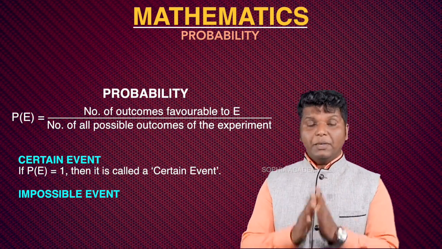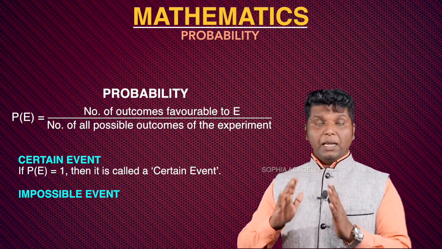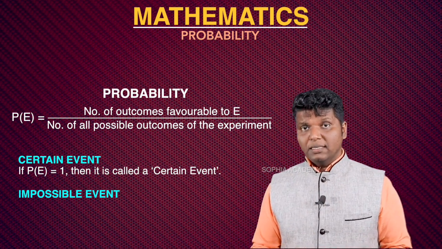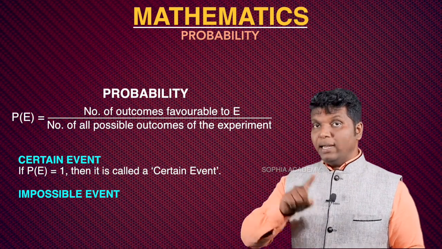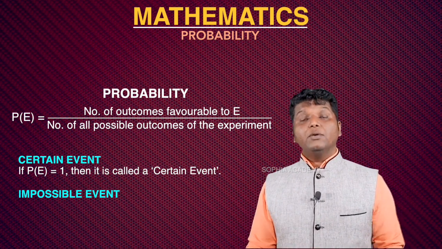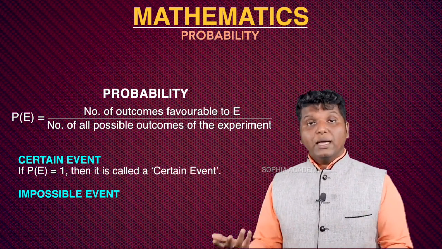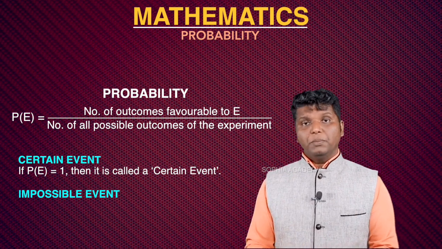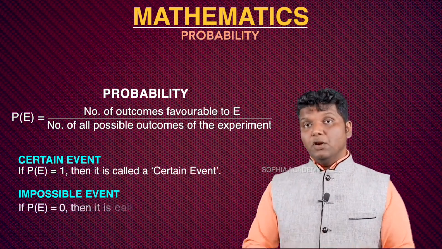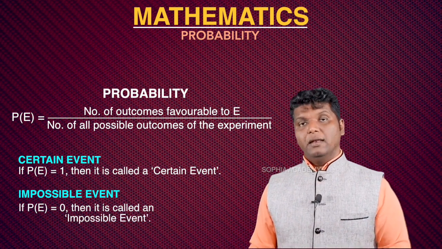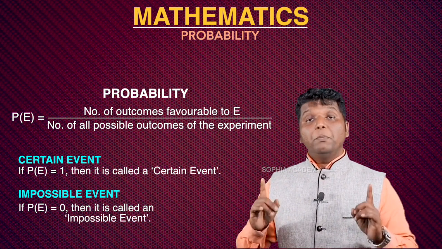We can't say sometimes it may happen like that. Can we say like that? No. Why? Because inside the bag there are only red and black balls. From where can you get green balls? From where can you get blue balls? It's not at all possible. So it is impossible, and that typical type of event which we know is not going to happen is what we call an impossible event.